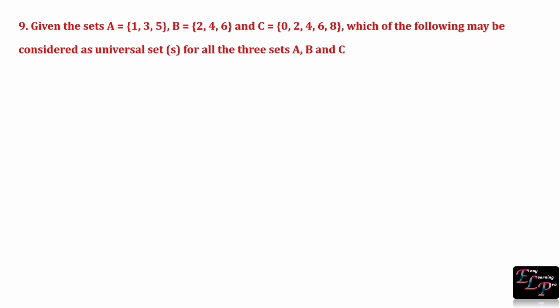Given the sets A, B, C, which of the following may be considered as universal sets for all the three sets A, B, C?